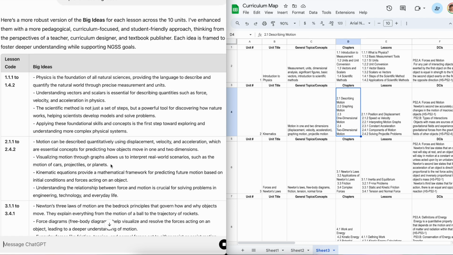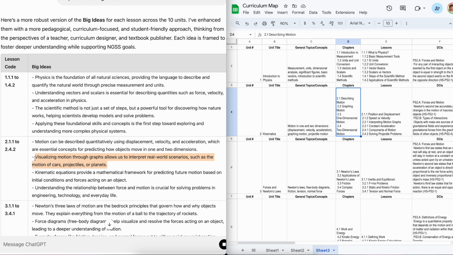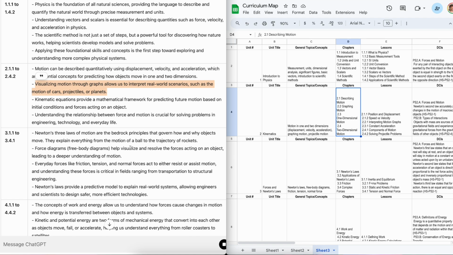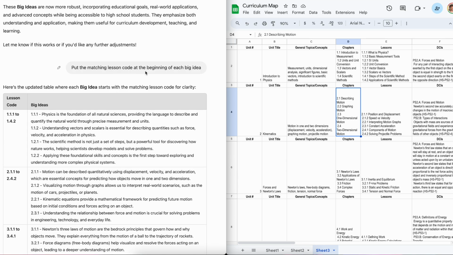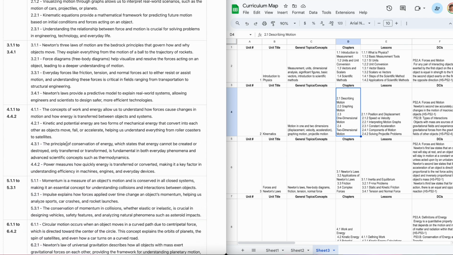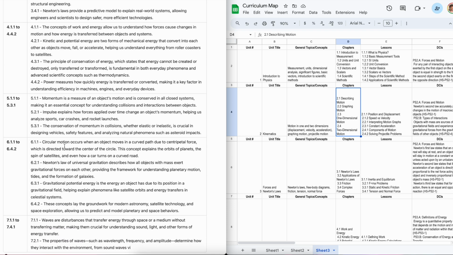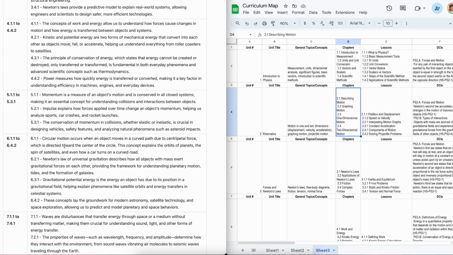Okay, this is better. So that graphing motion one was like visualizing motion through graphs helps us interpret real world scenarios. Okay, blah, blah, blah. Maybe that's not exactly right, but again, this is the starting point. I told it to put the matching lesson code at the beginning of each big idea because that's going to really help delineate which one is which. So again, just talk to it and tell it what changes you'd like.